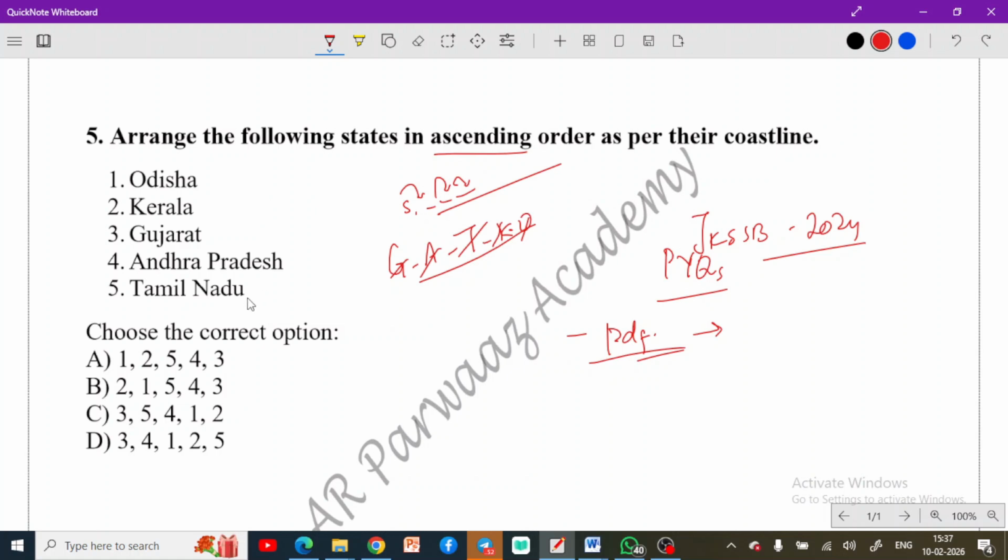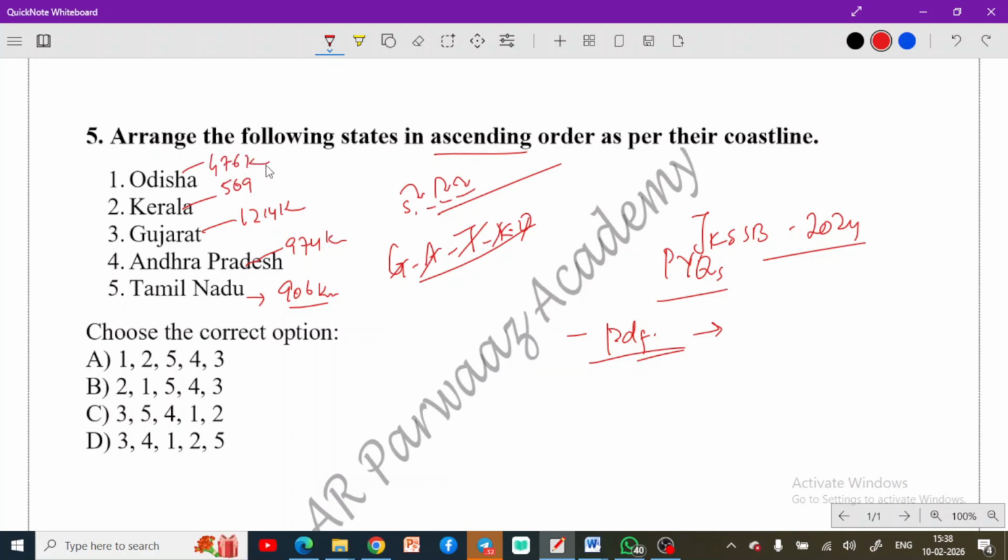Now let's find out the actual numbers. First, we have Tamil Nadu. Tamil Nadu has nearly 906 kilometers of coastline. Andhra Pradesh has 974 kilometers of coastline. Then Gujarat, this is the maximum that we have, and it is about 1214 kilometers of coastline. Then obviously Kerala has 569 kilometers. Then you have Odisha, and Odisha has 476 kilometers.